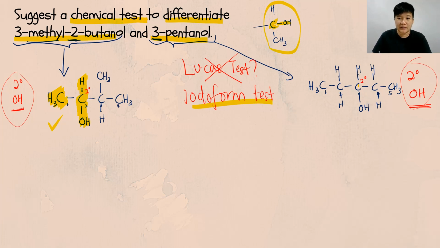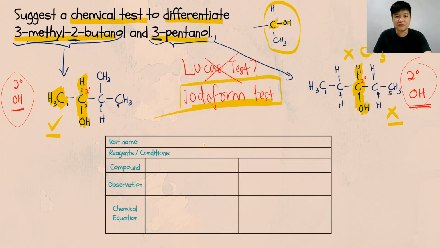How about your 3-pentanol? This carbon is the one that is holding OH, having at least 1 hydrogen. But is this carbon right now holding any CH3? No, we don't have CH3. When there is no CH3, this will be negative towards iodoform test. So, one will be positive, one will be negative. Therefore, iodoform test can be used.